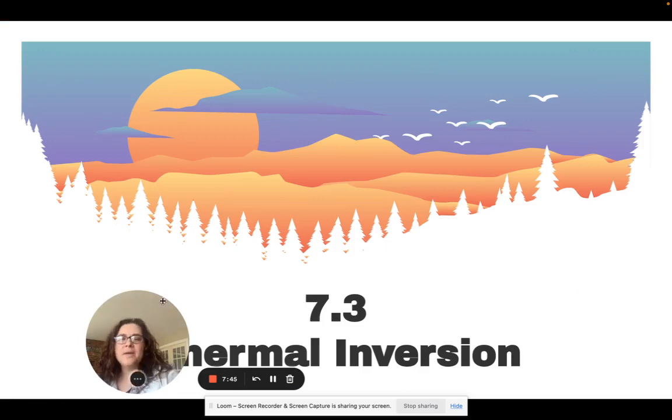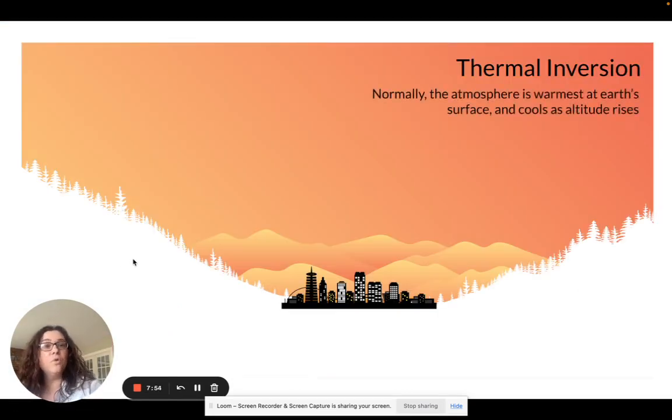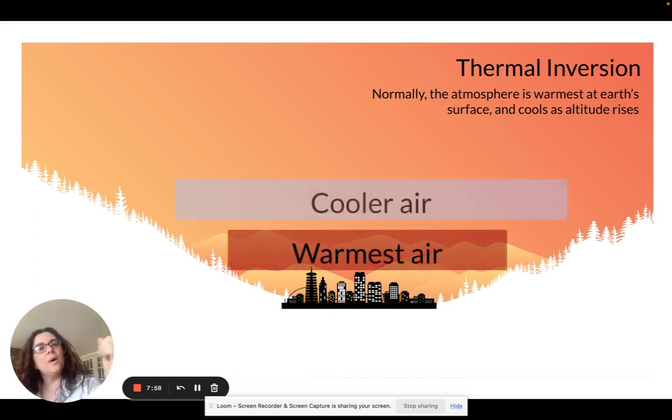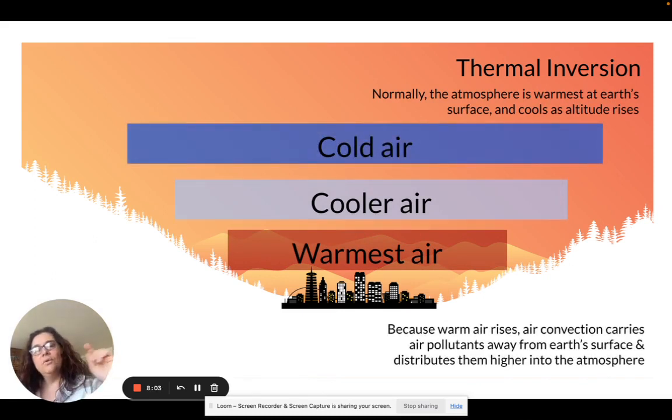All right, one last thing to mention, and it goes along with smog a little bit, and this is just going to be a quick hit. But we also have a phenomenon called thermal inversions that sometimes happen. So normally, atmosphere is warmest at the Earth's surface, and as we go up, it gets cooler, right? That's common knowledge. Warm air, going back to our wind unit here, is going to rise with convection currents and actually is going to carry a lot of those pollutants up and away from Earth's surface, and it kind of distributes them through the upper atmosphere normally.